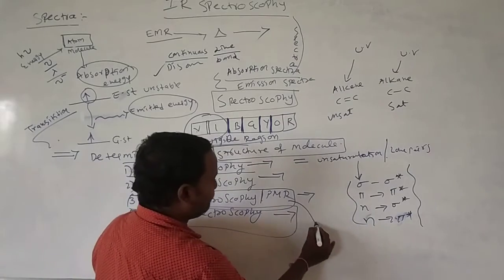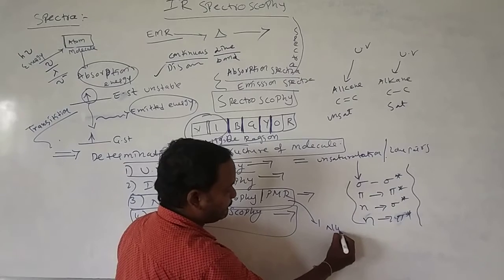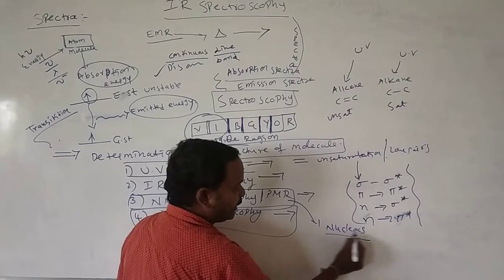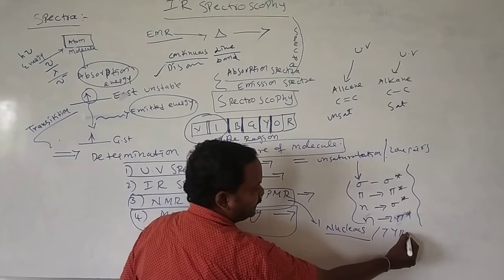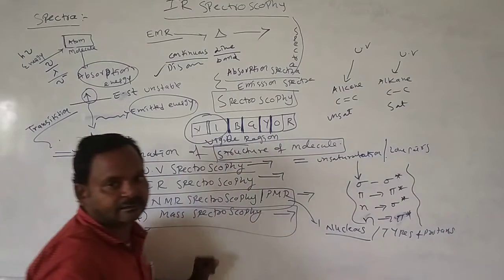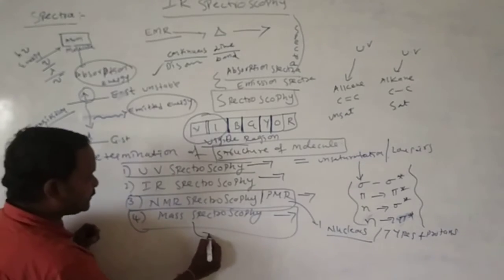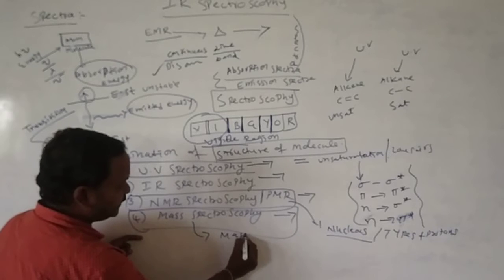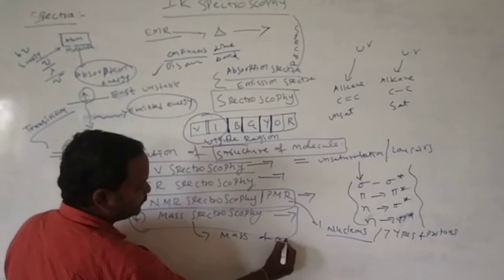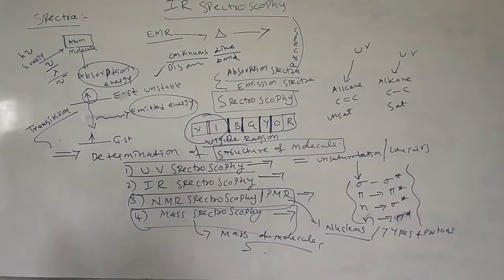NMR spectra mainly explain the nucleus, the types of protons. That's why we call it PMR. Mass spectra mainly explain the mass of the molecule. By knowing the mass of the molecule, we can easily determine the structure of the molecule.